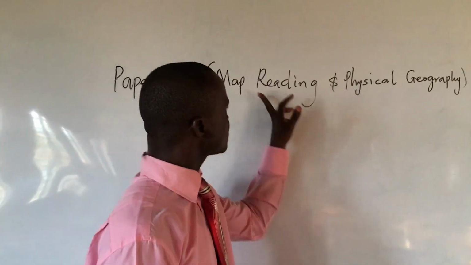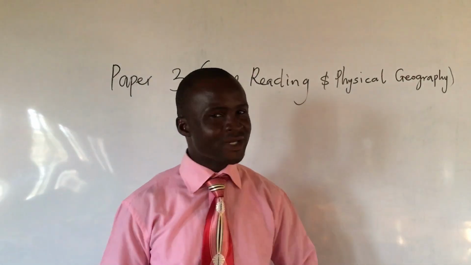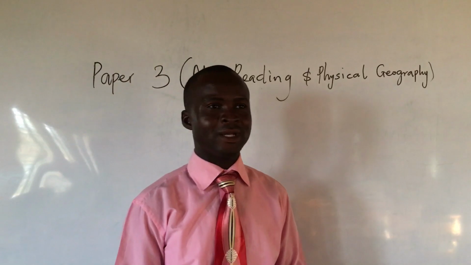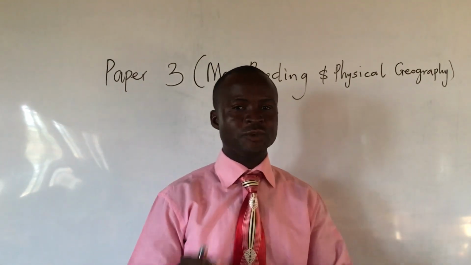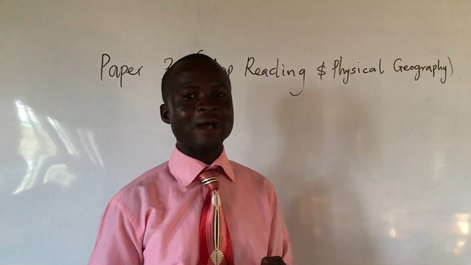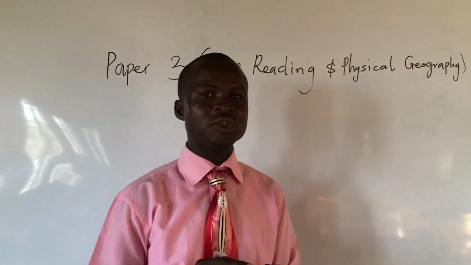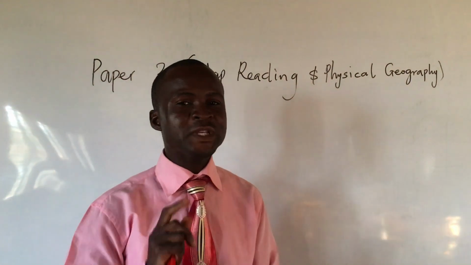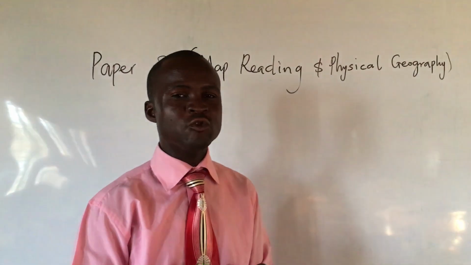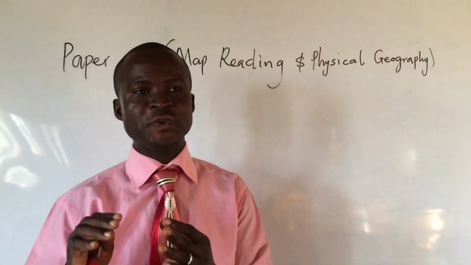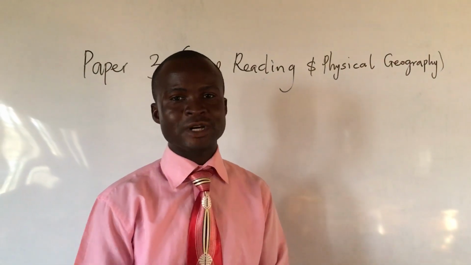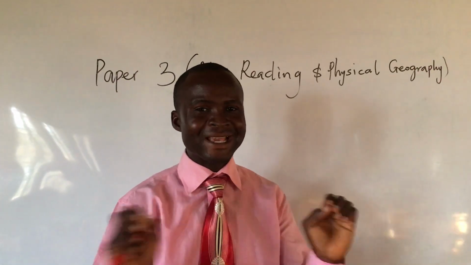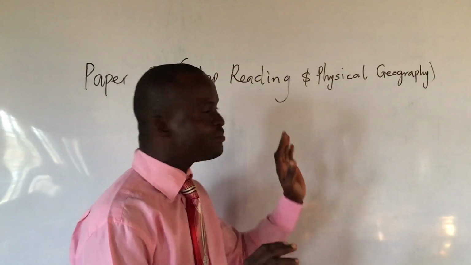Number 1, you are going to see a map reading question, which is a compulsory question. In that aspect of number 1, what are the likely areas that will come out? If you are not asked to draw a map enlargement, you will be asked to reduce the map. If you are not asked to reduce the map, you will be asked to draw a cross section. If you are not asked for a cross section, it's going to be physical representation of landform, where you'll be asked to show some physical features like col, saddle, pass or gap, valley, ridge, and so on and so forth. Those are the only areas where we ask you questions on map reading.